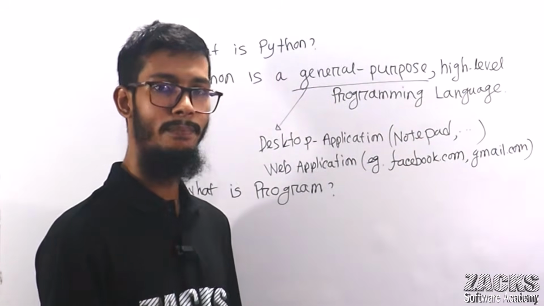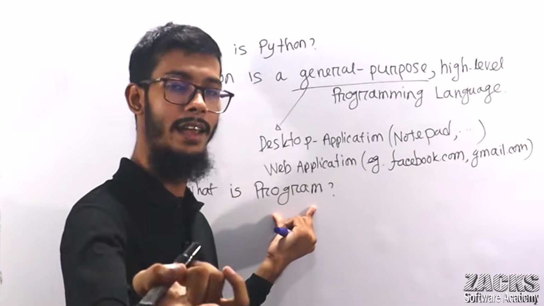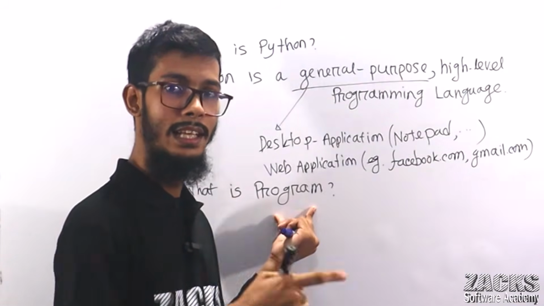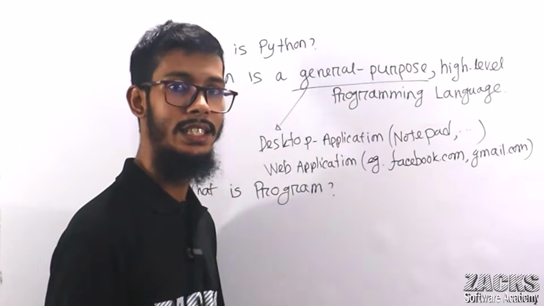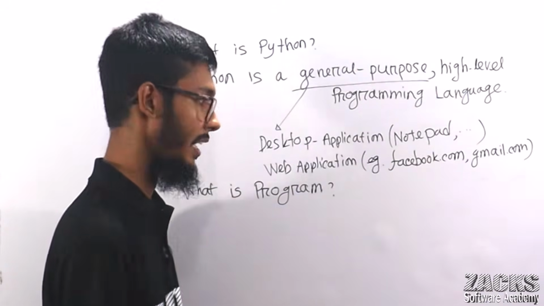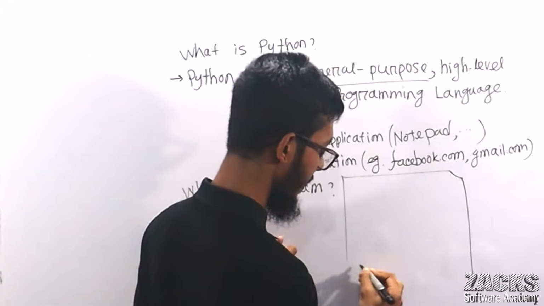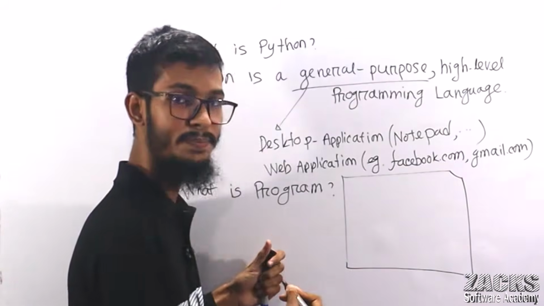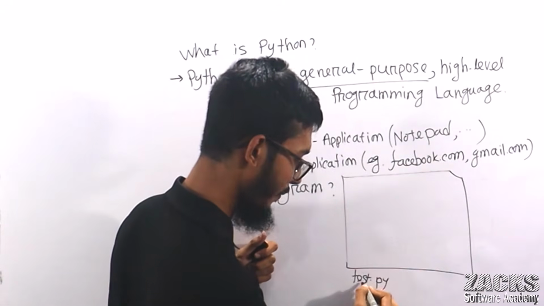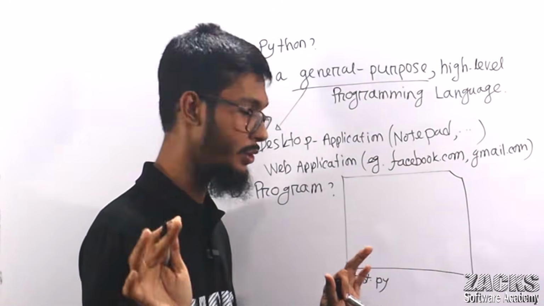Simply, you can consider a program nothing but some special English lines or code that your computer, your machine, can understand. For example, consider you are writing some special English lines here, and the file name, for example, test.py. No problem, don't worry. I'll show each and everything practically.